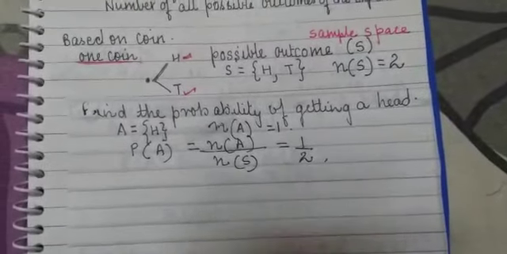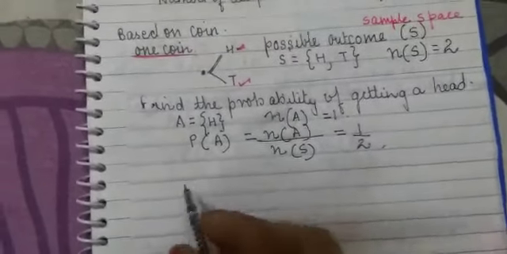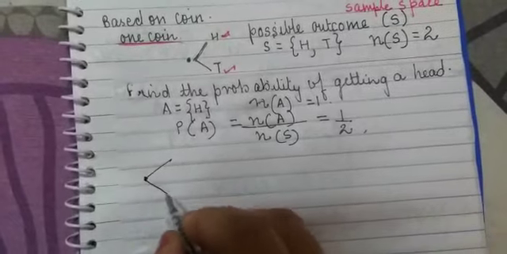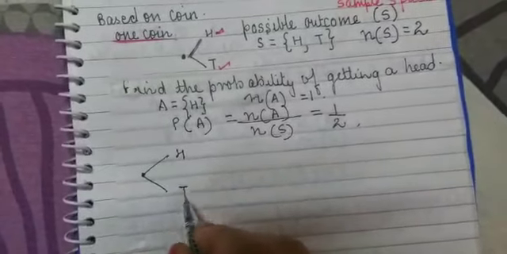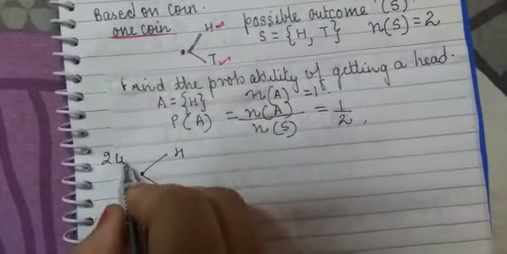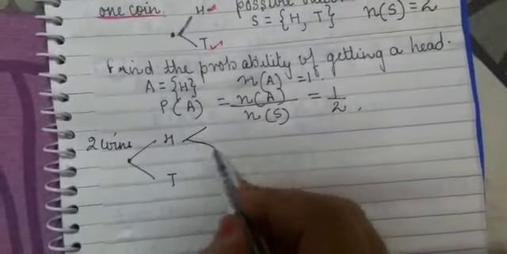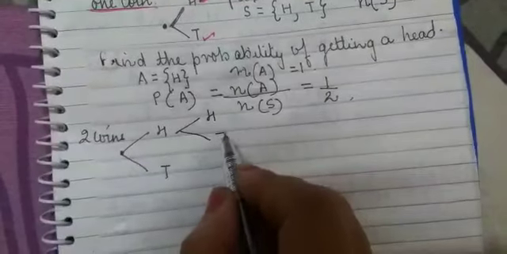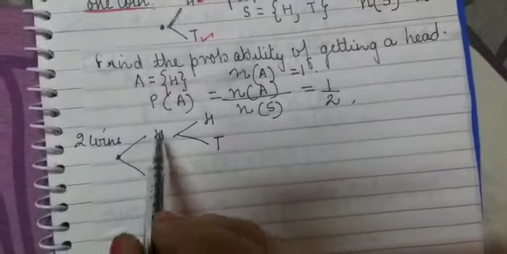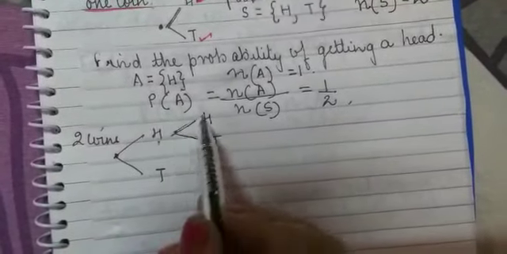Right. Now if I flip 2 coins simultaneously, in the first flip you will get head or tail. Now again, for the second coin, I can either get a head or a tail. So it can be head, head, or head, tail.